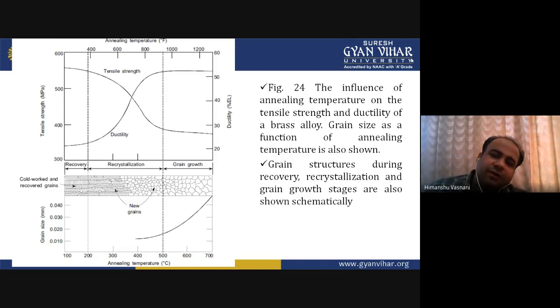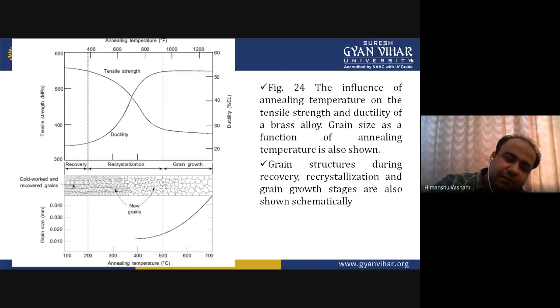And the influence of annealing temperature on the tensile strength and ductility of brass alloy is shown. You can also see the grain size as a function of annealing temperature, which we have already shown. Then the grain structures during recrystallization and grain growth stages are also shown in this diagram. You can see the three different stages.